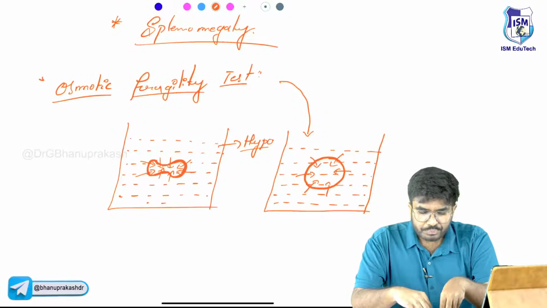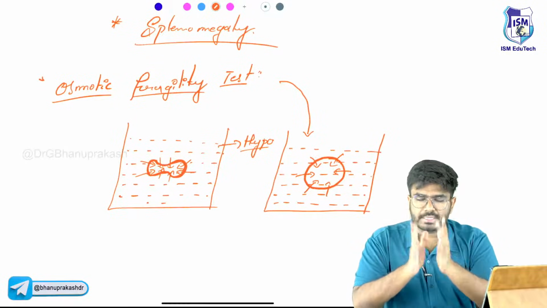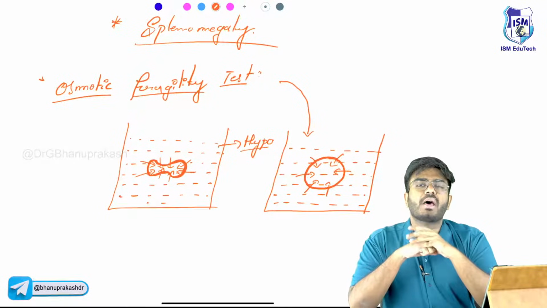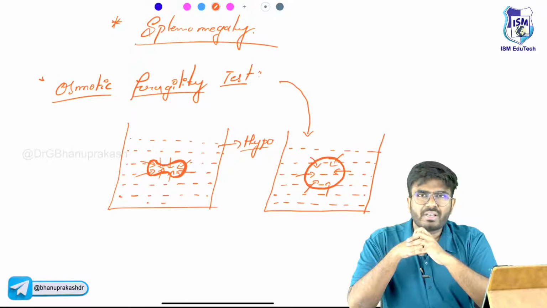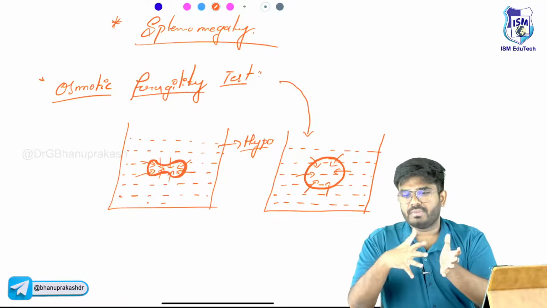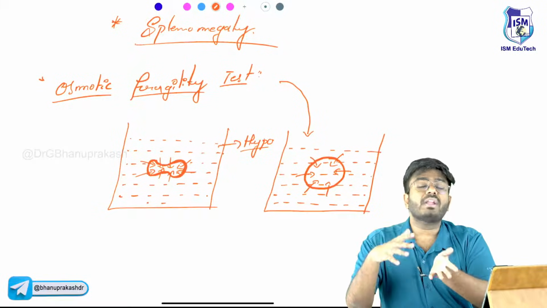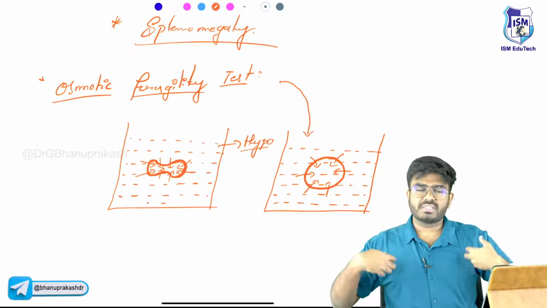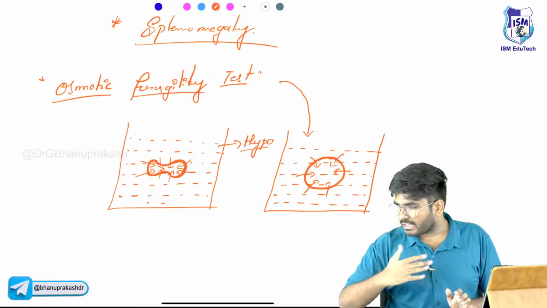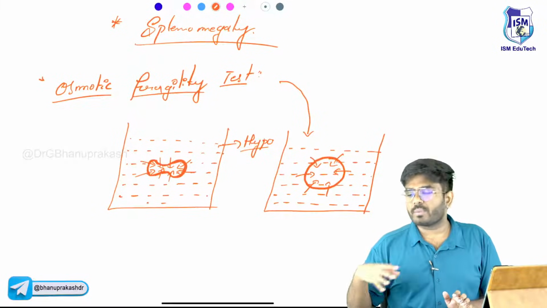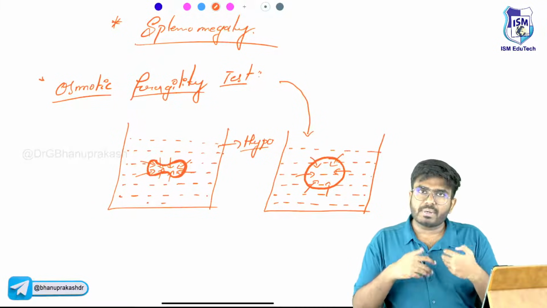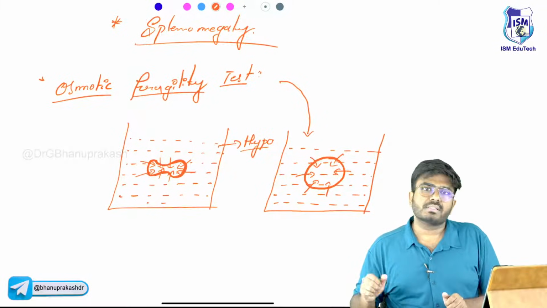See, in my body right now, if you stop RBC production, just now, do you think I am going to have severe problems? No, because whatever the RBCs were there, they can live for a certain time. An RBC can live up to 120 days. With the amount of RBCs that I am having, I can survive. But it's not true with patients who are having hereditary spherocytosis. Why? Because there is continuous destruction throughout the day, 24/7. Production is there, but if for some reason you stop the production, they will go into crisis.